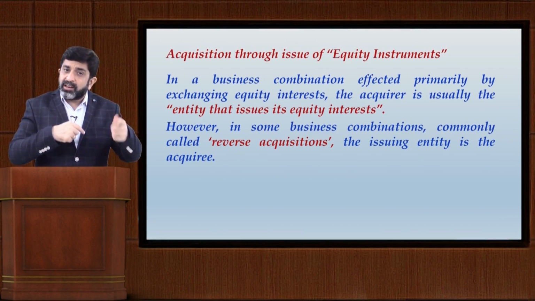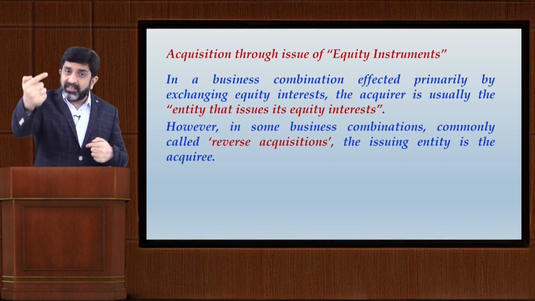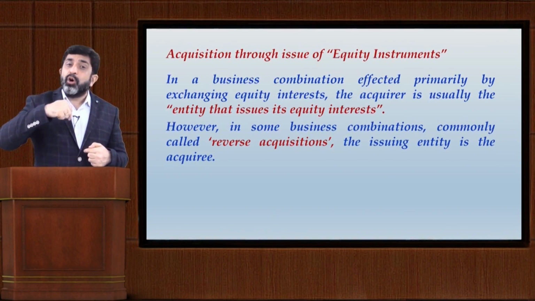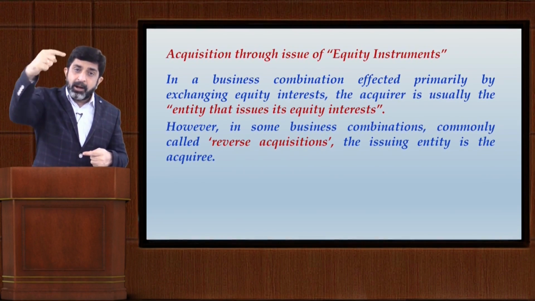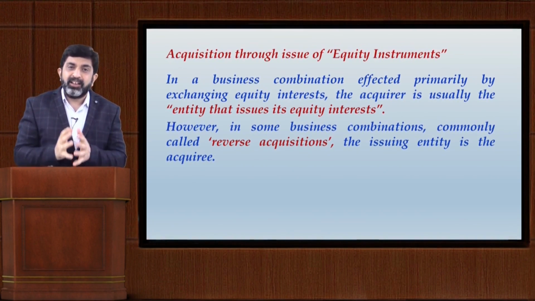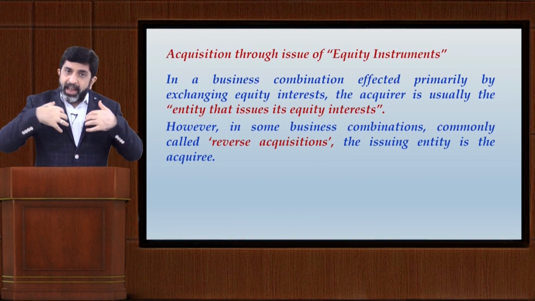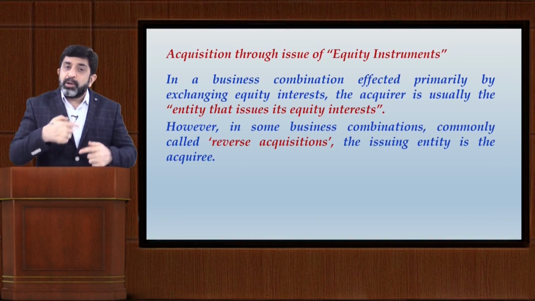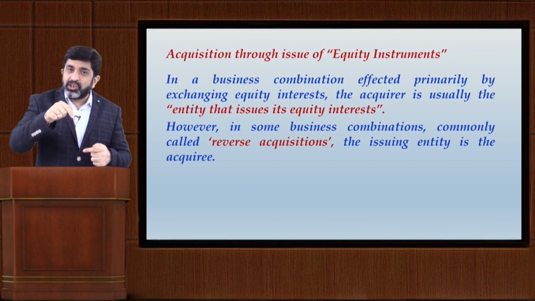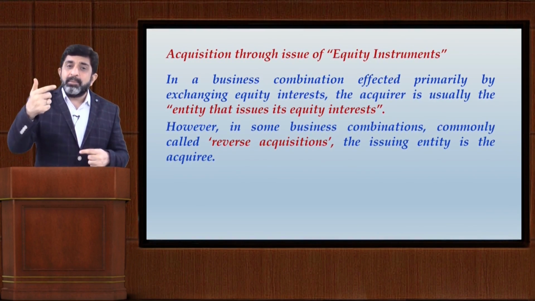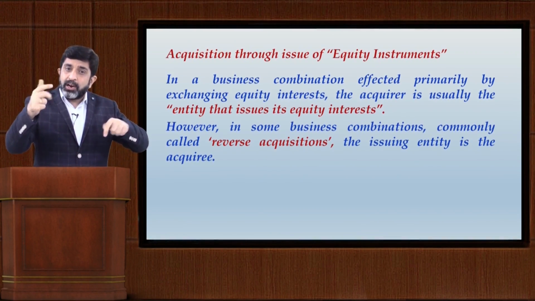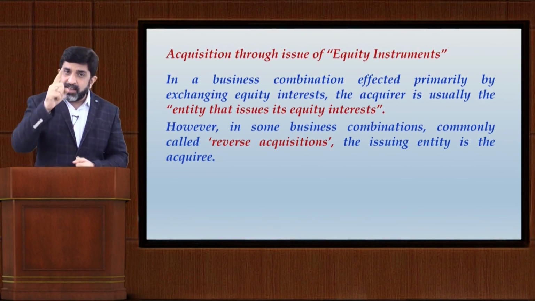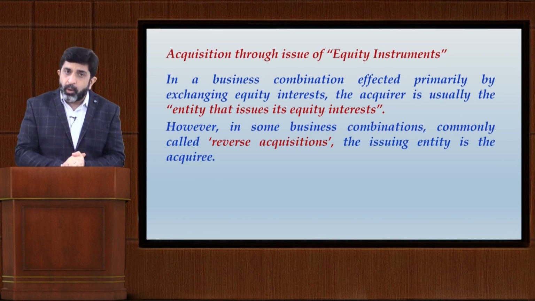Don't you think that it will be a reverse scenario where Y Limited will start controlling X Limited, because Y Limited has become the parent company of X Limited. As a result, even though X Limited has acquired business of Y Limited, because of the type of consideration settlement, it is Y Limited that finally establishes control over this combined entity, and Y Limited becomes the acquirer.